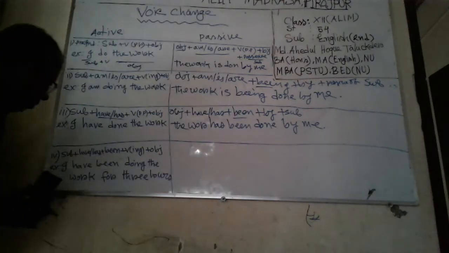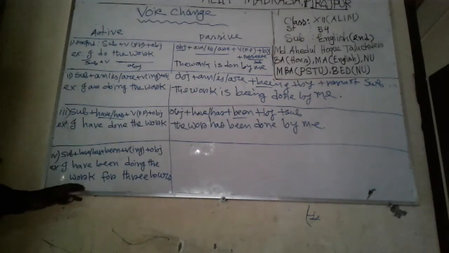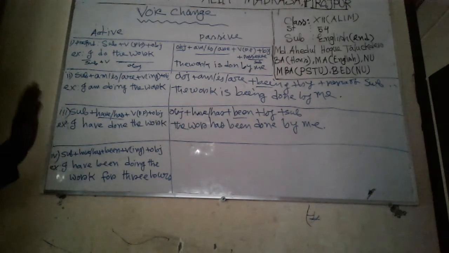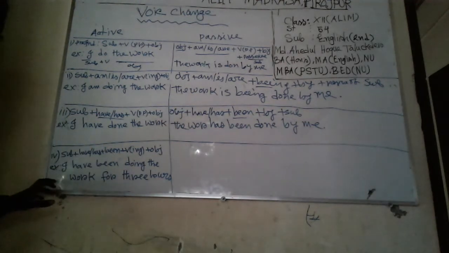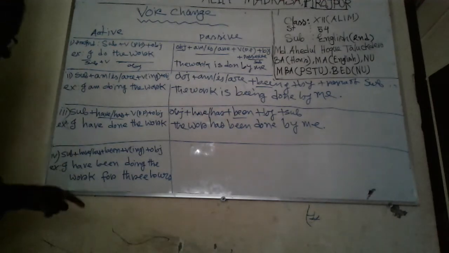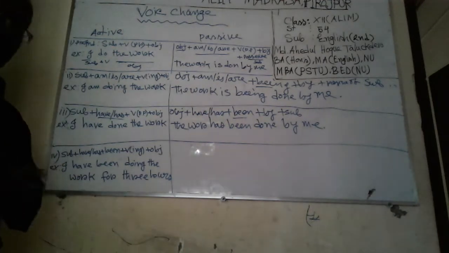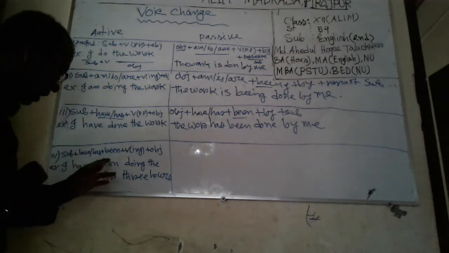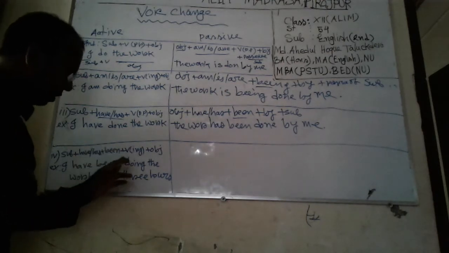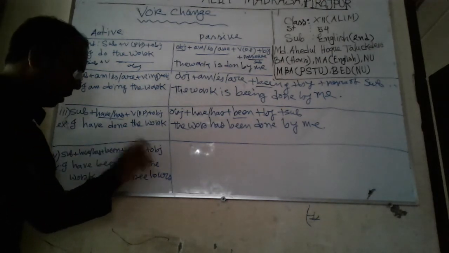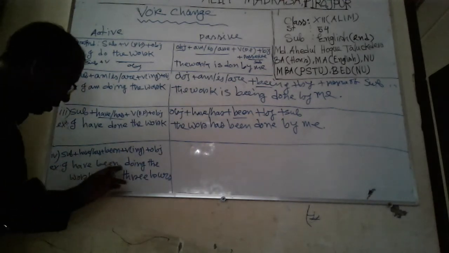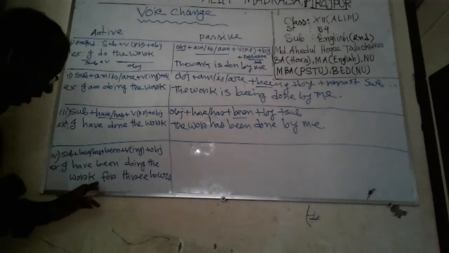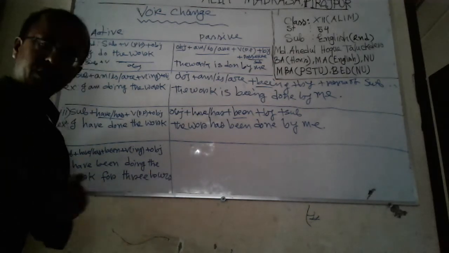And now the fourth point of present tense, that is present perfect continuous tense. What is the structure? Subject plus have or has plus been plus verb with ing plus object. So: I have been doing the work for 3 hours.